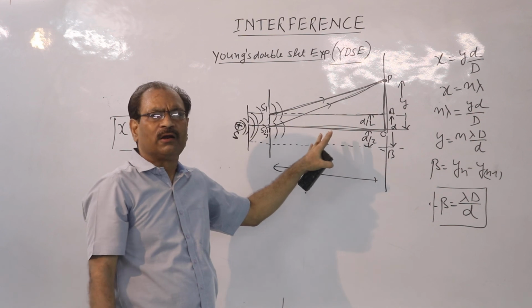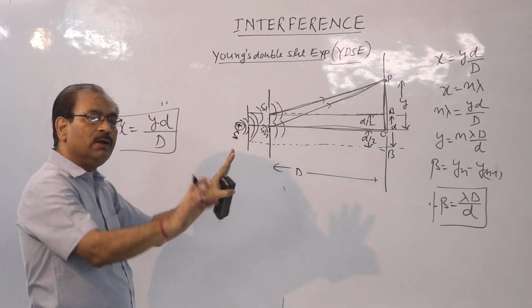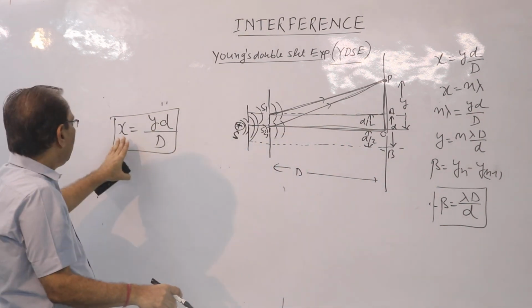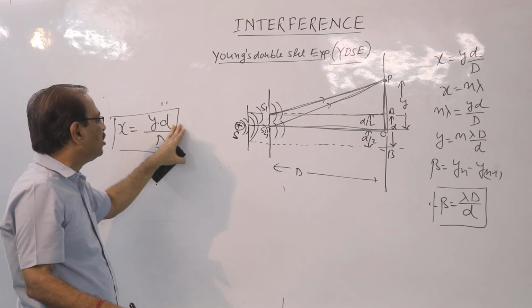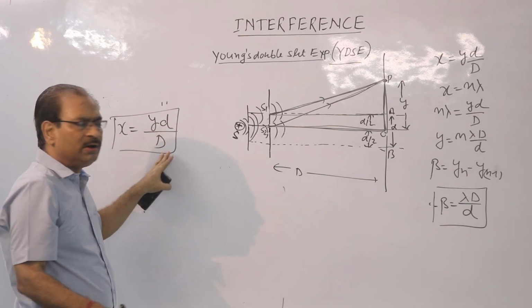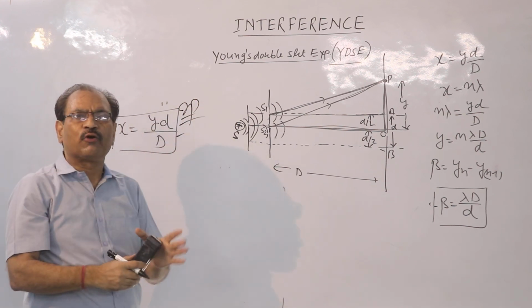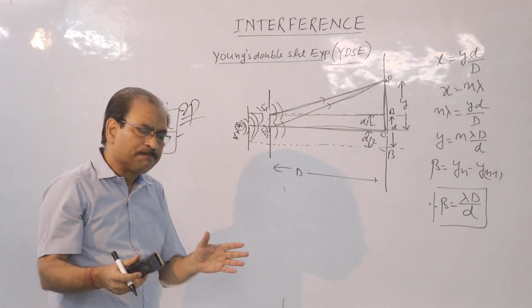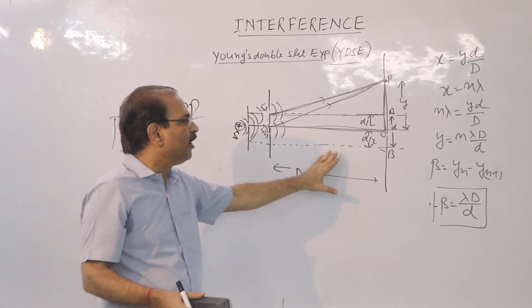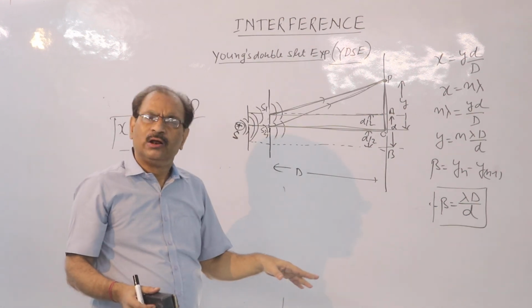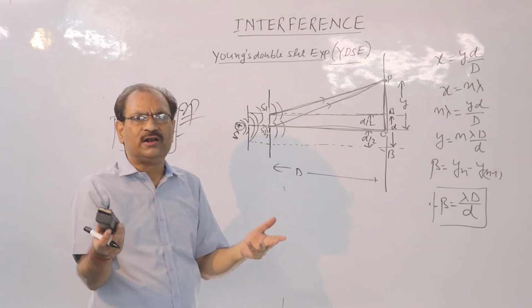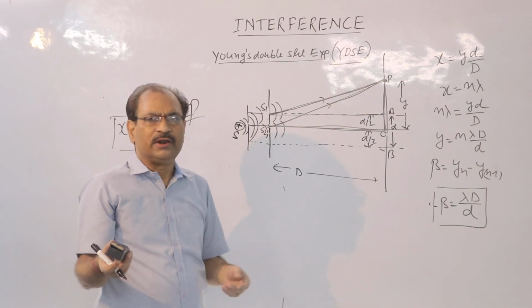These are the two right angle triangles. Anyway, just remember, x will be equal to y into small d divided by big D. This is the path difference, an important equation. Now, how to proceed further, we shall be discussing all these details in the next video. Okay? Thank you so much.